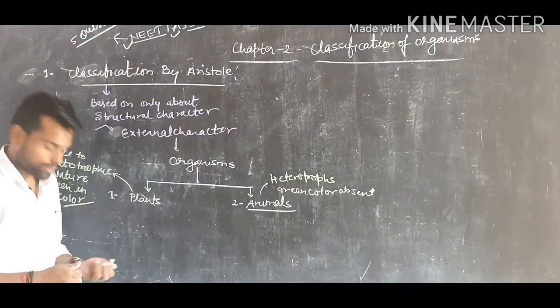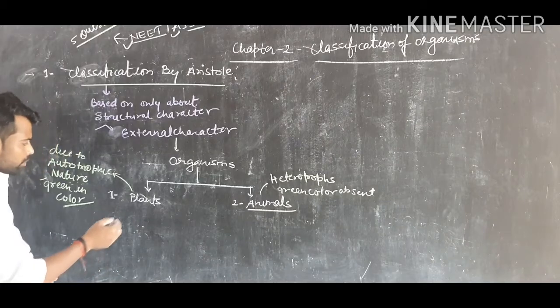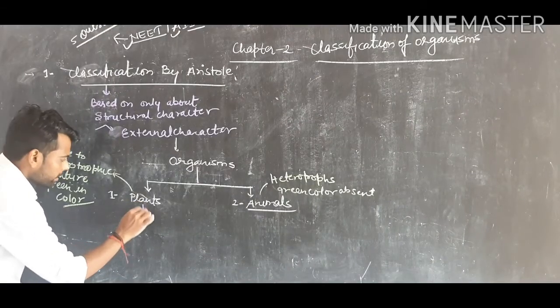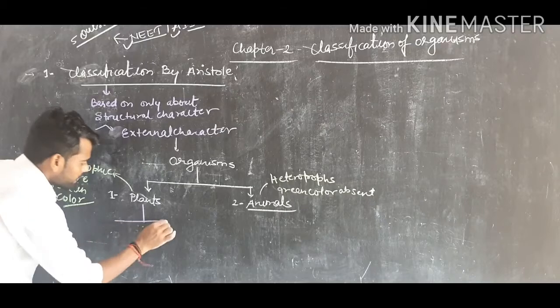So that group is known as animals. On the basis of external characters, plants were also classified by Aristotle into three categories.